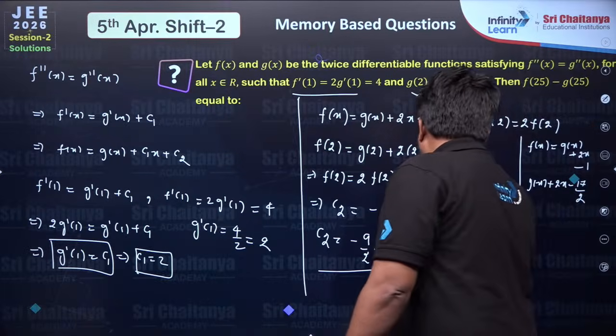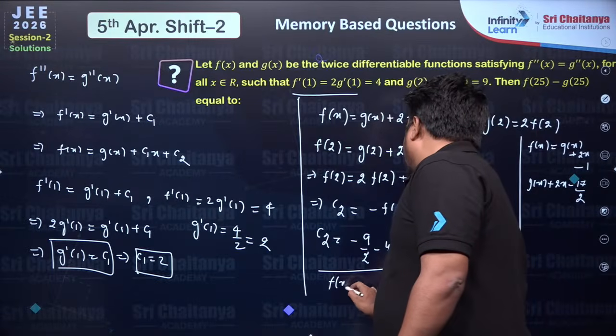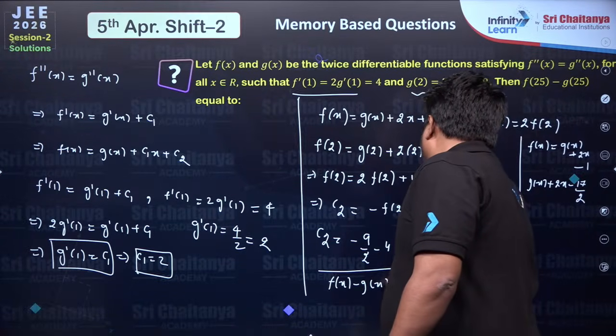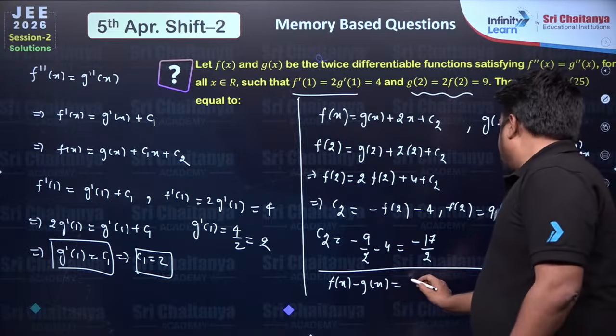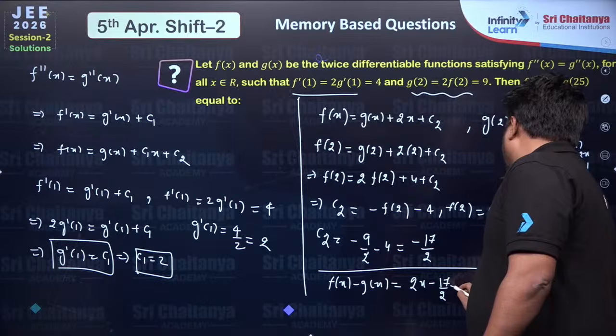So I'll just write it here. f(x) minus g(x) will be equal to 2x minus 17 by 2.